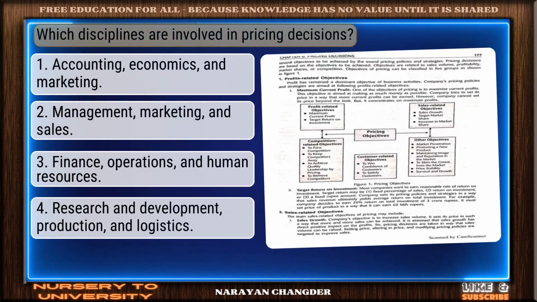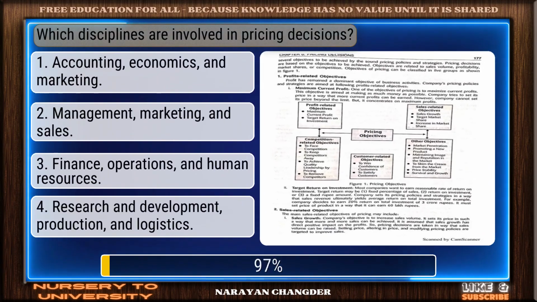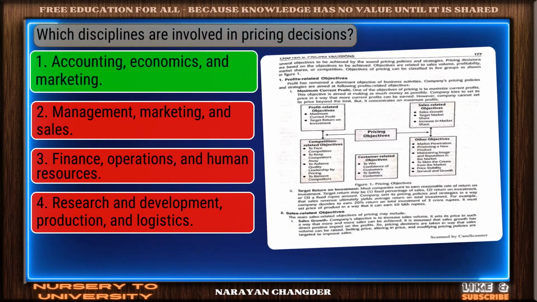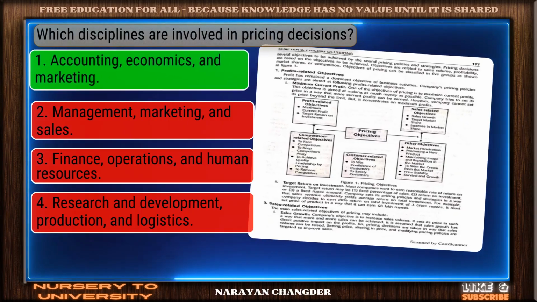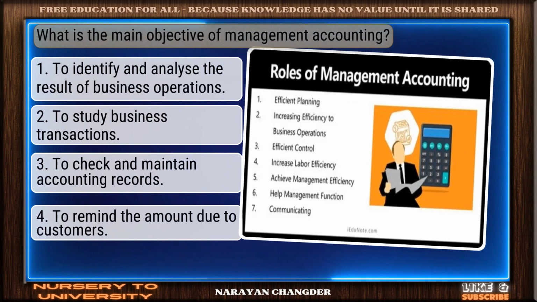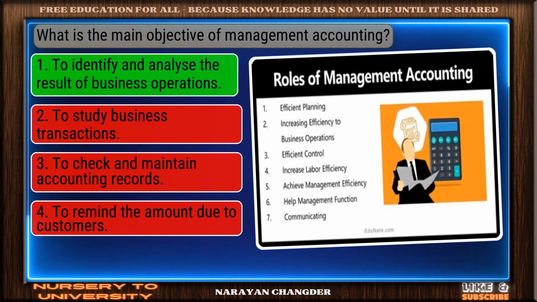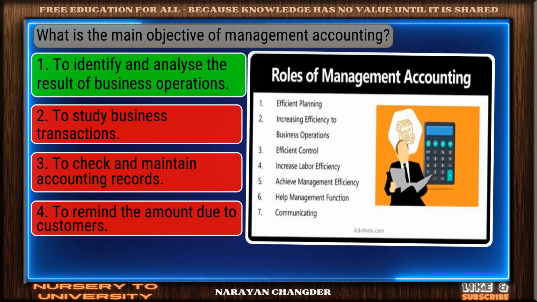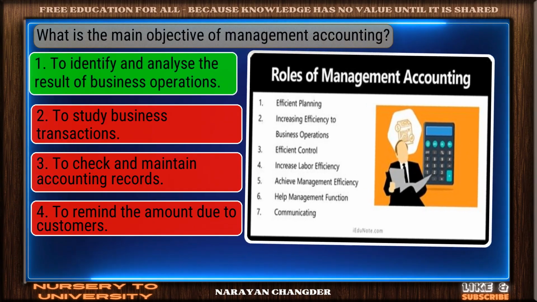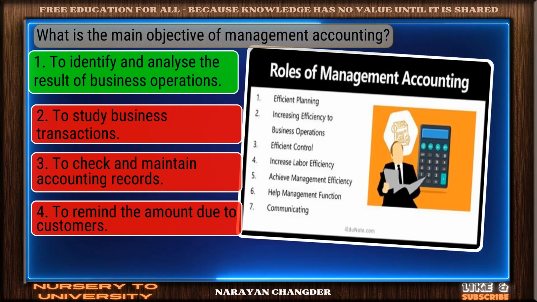Which disciplines are involved in pricing decisions? Accounting, economics, and marketing is the right answer. What is the main objective of management accounting? To identify and analyze the result of business operations is the right choice.